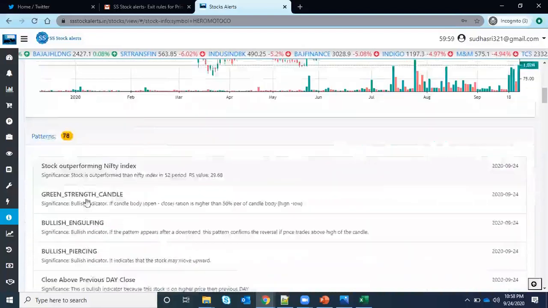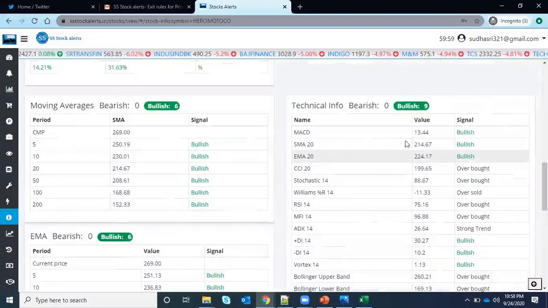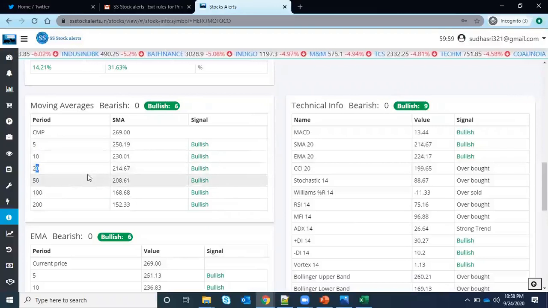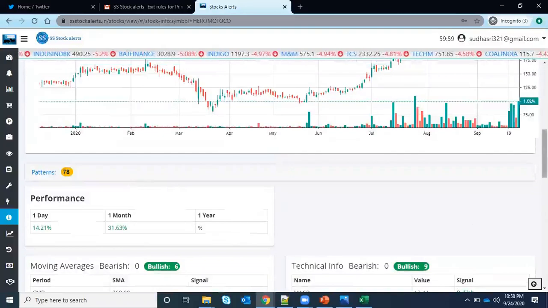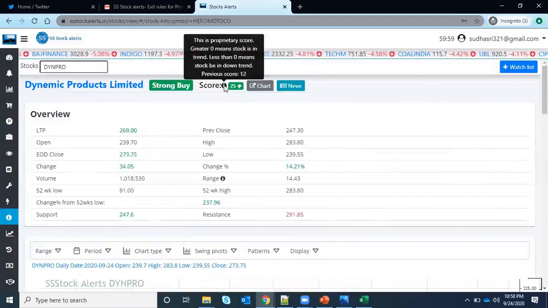Whenever a stock has a CCI greater than 100, and EMA 5 is greater than 50, and 5 is greater than 20, some combination. So if it matches all the conditions, then it is a strong buy. And the score is very simple.